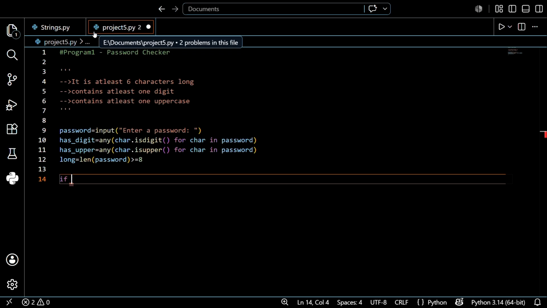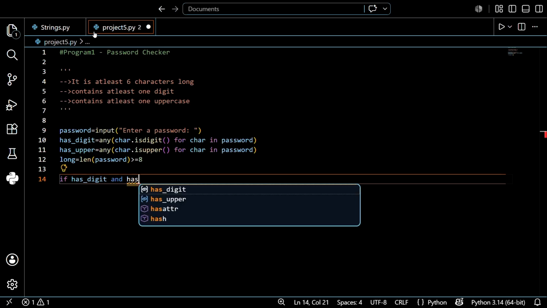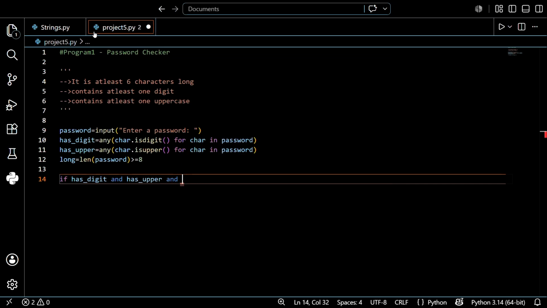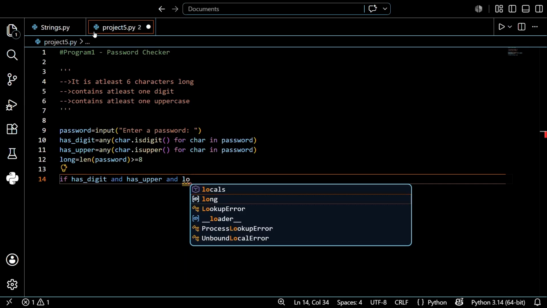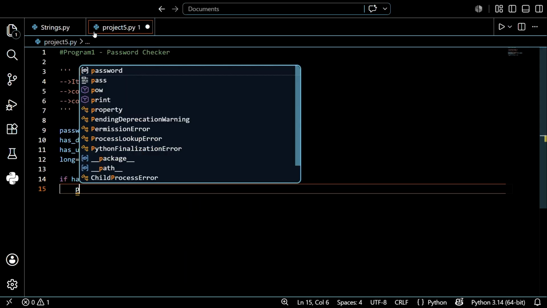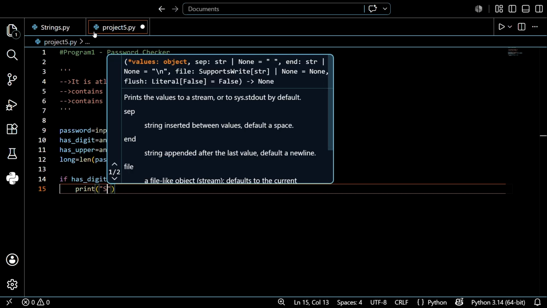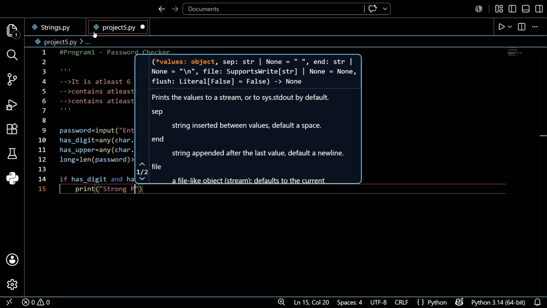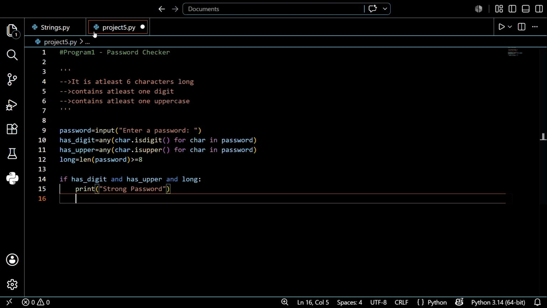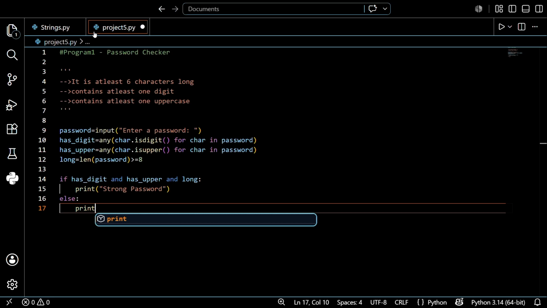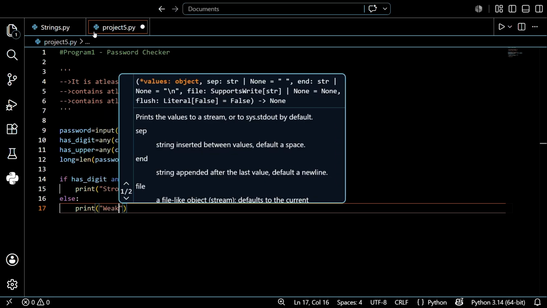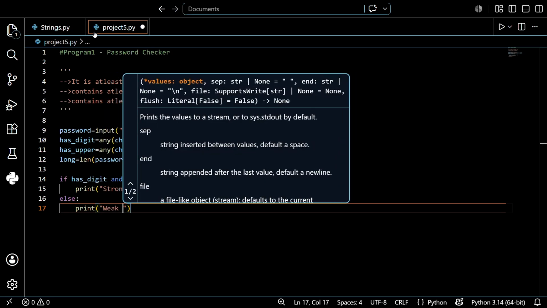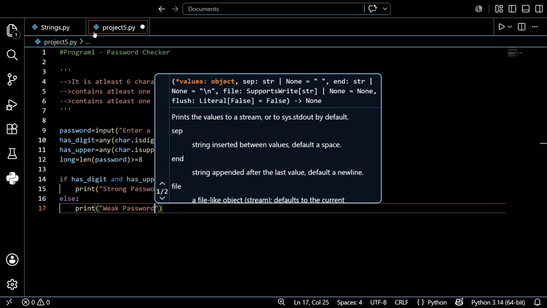So if has digit and has upper and long, then print strong password. I hope you understand. Or else, print the weak password.